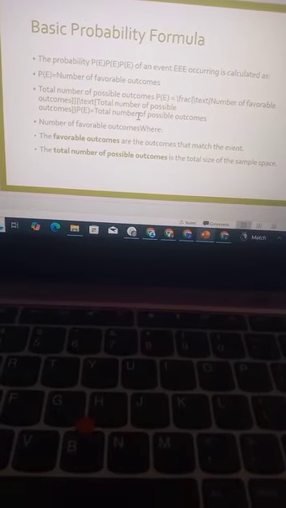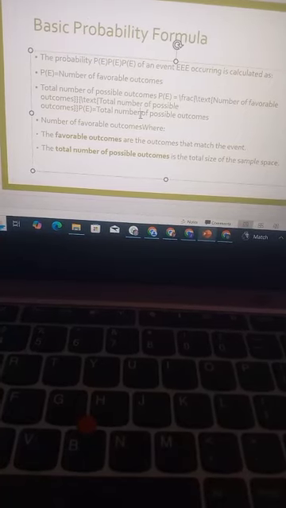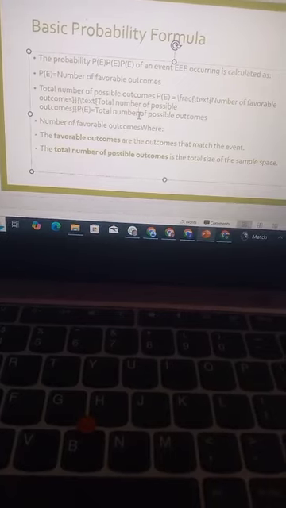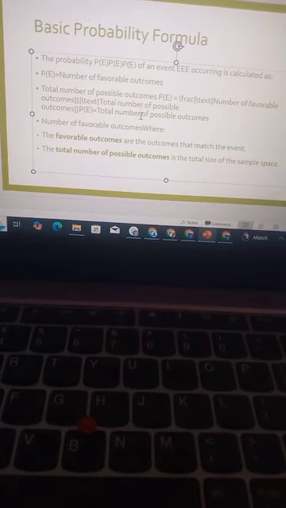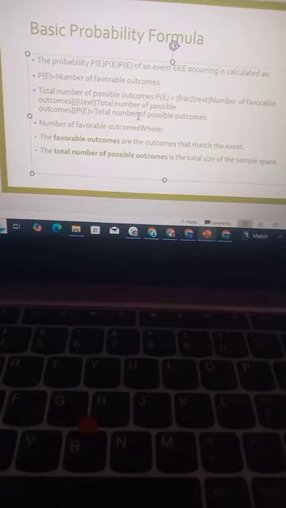Where the favorable outcomes are the outcomes that match this event. The total number of possible outcomes is the total size of the sample space.